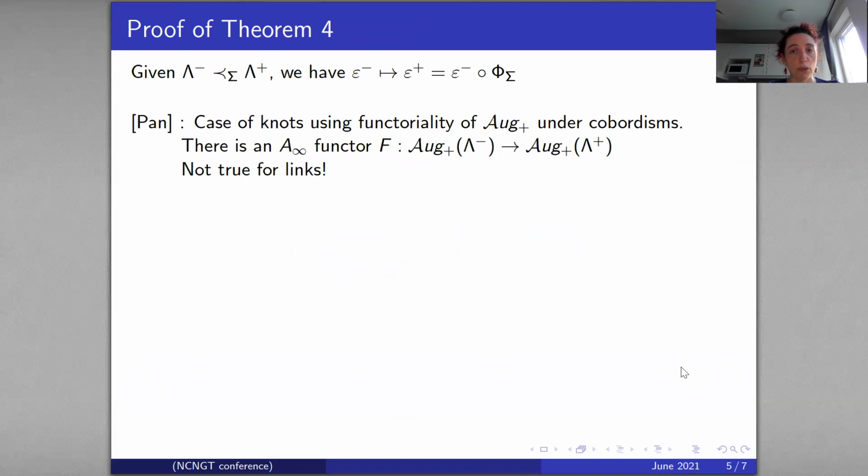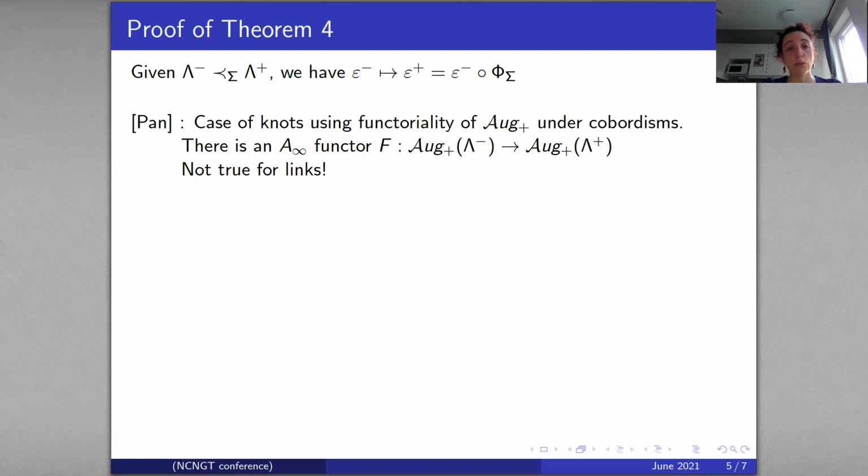So now we can prove the theorem stating that this map from epsilon minus to the pullback augmentation epsilon plus is injective on the equivalence classes of augmentations. This result was actually proved by Yu Pan in her thesis, but she did it for the case of knots, not for links.